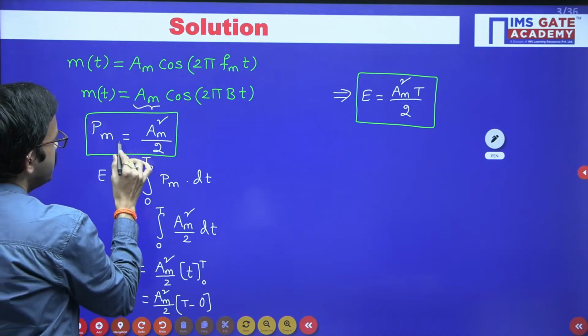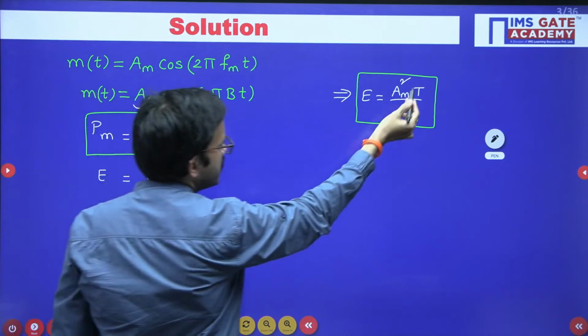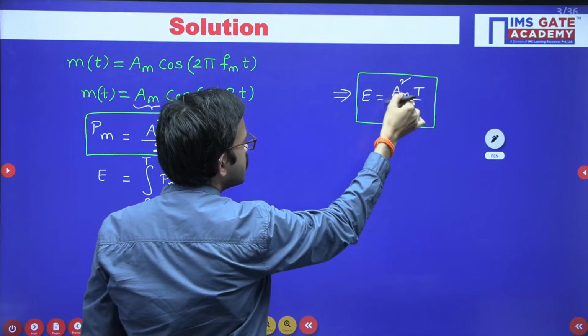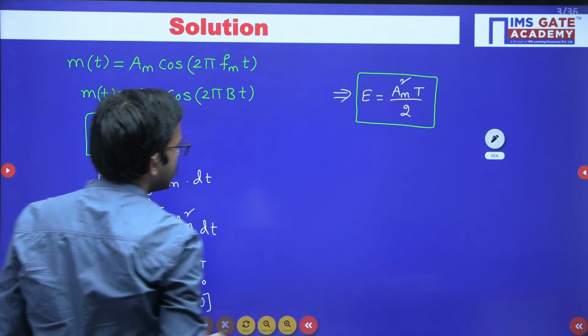Pm is nothing but Am square by 2, so Pm into T is nothing but the energy of the original signal.